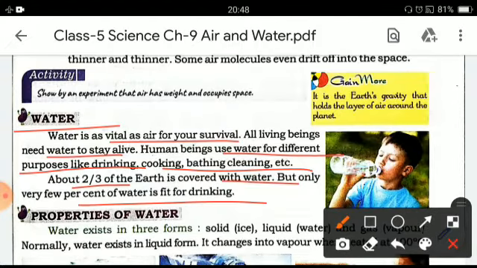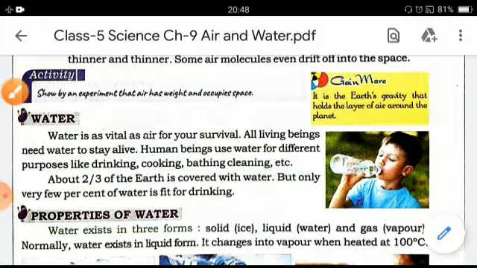About two-thirds of the earth is covered with water, but only a few percent of water is fit for drinking. Though we can see water all around us, and large water bodies are found on the surface of the earth, only a very few percent is fit for drinking.